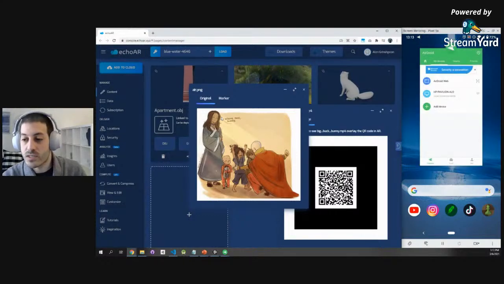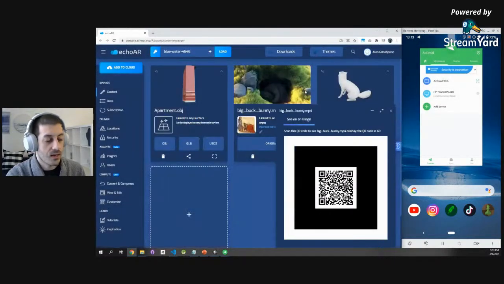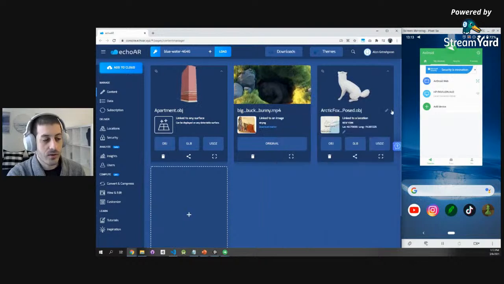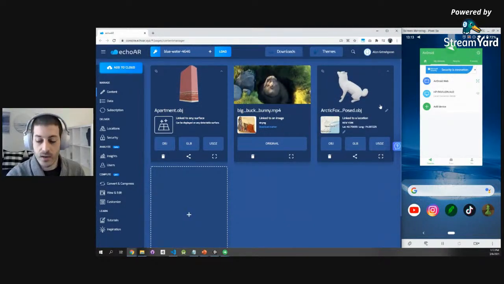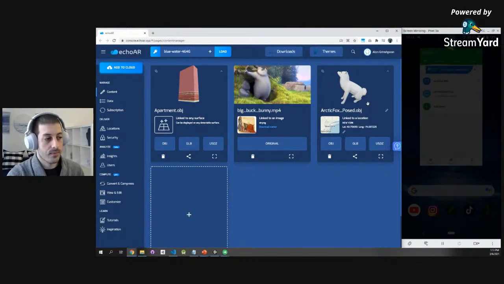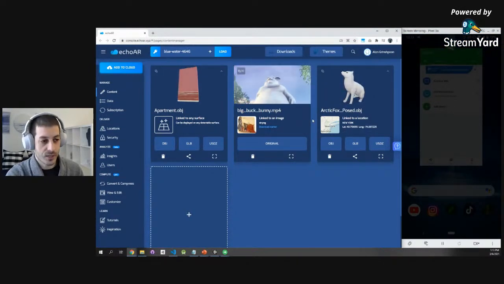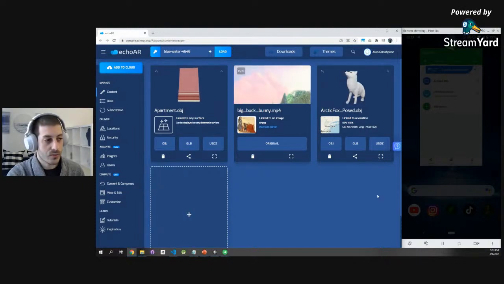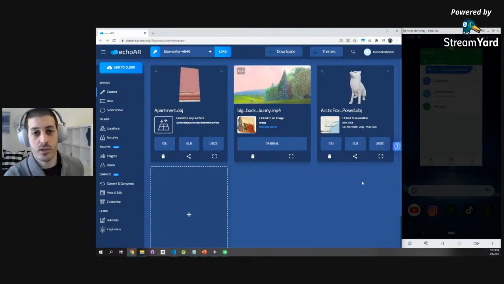Perfect. So we saw mobile, we saw web, we saw Unity, and we saw how you can do that with image targets, and basically how you can do it with the image target and surface detection. Now what we're going to do is explore the console a little bit, and then we're going to transition into a coding demo.